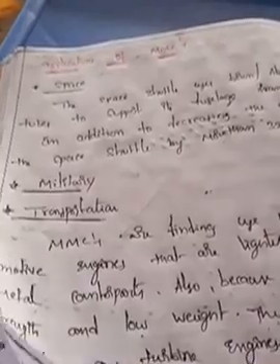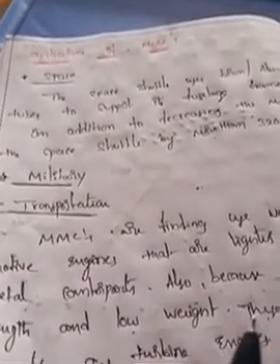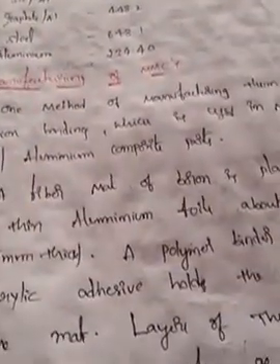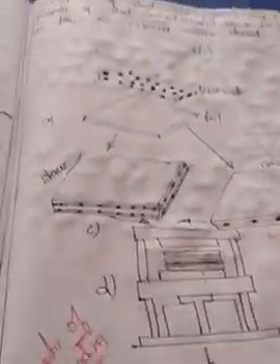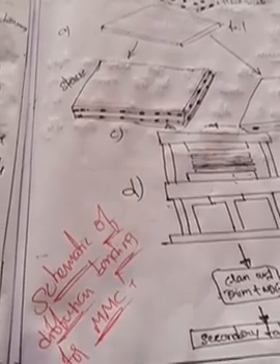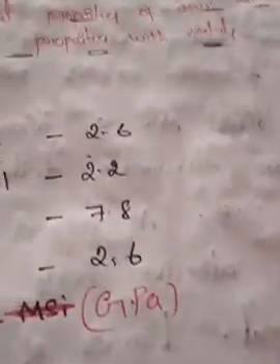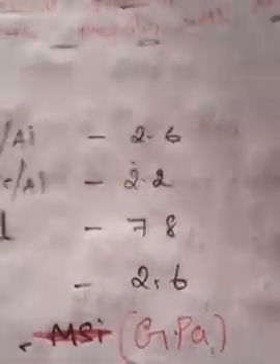Okay students, till now in this class we discussed the applications of MMCs, the manufacturing and the schematic of diffusion bonding for MMCs, the typical mechanical properties of some MMCs and a comparison of the properties with metals.